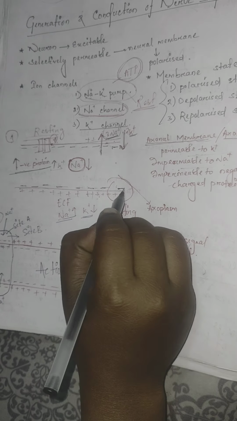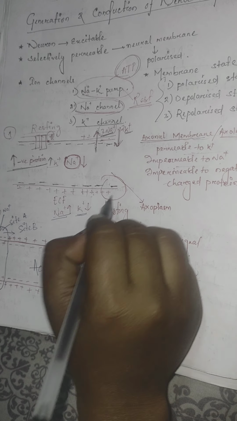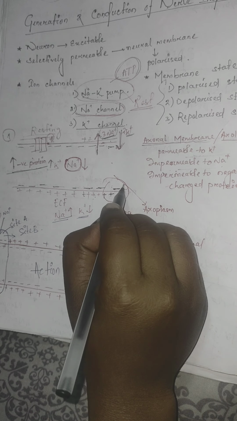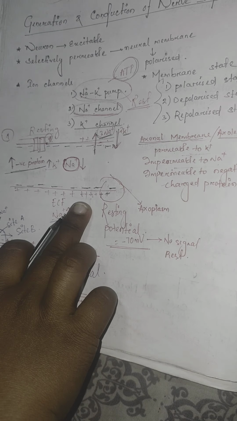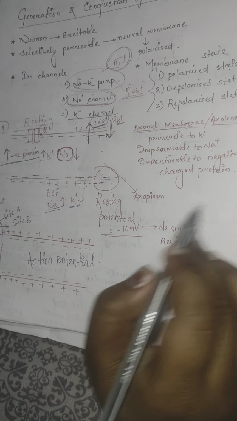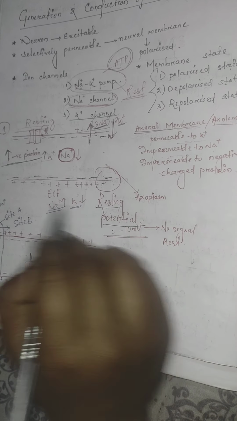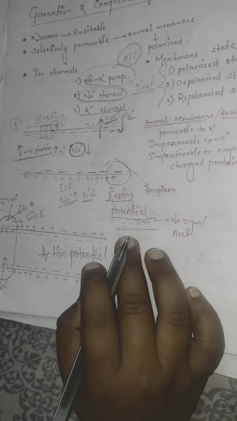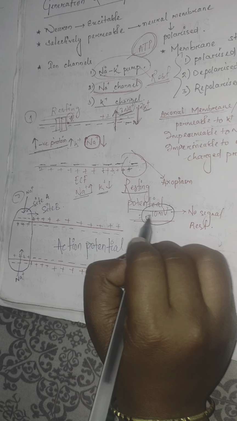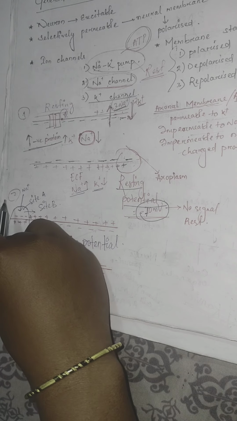Whenever we have a negative charge inside and a positive charge outside, there is a potential difference. This creates the resting potential, and its value is minus 70 millivolt.